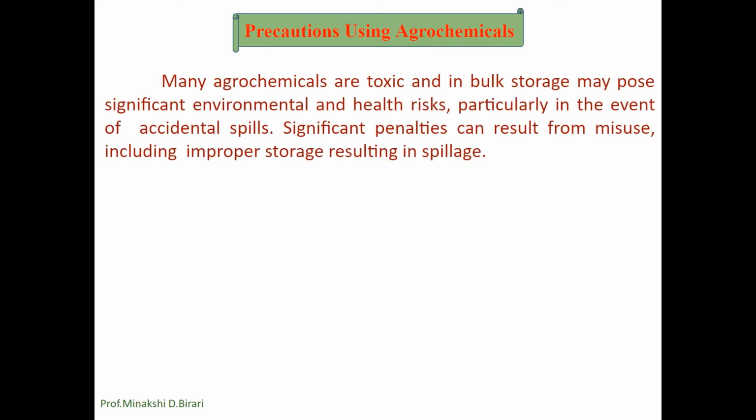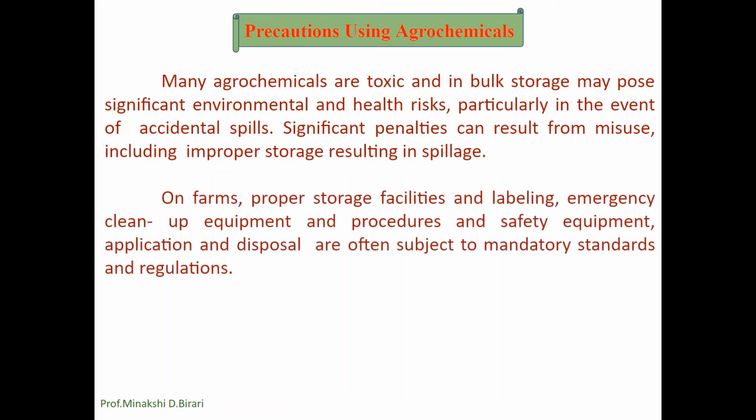Now, what are the precautions while using agrochemicals? Many agrochemicals are toxic and in bulk storage may pose significant environmental and health risk, particularly in the event of accidental spills. Significant penalties can result from misuse, including improper storage resulting in spillage.